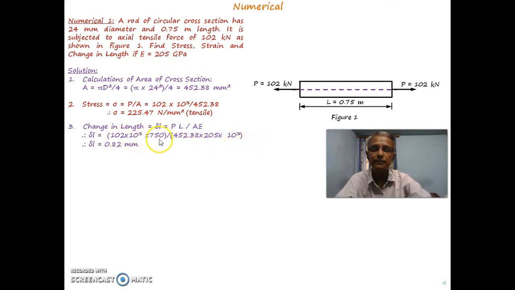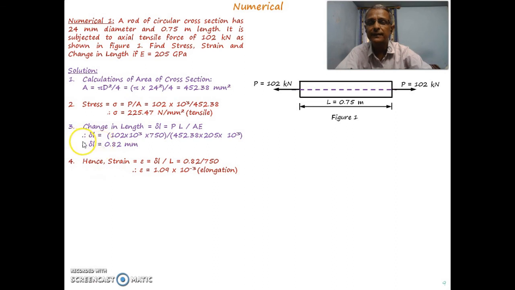So all these quantities must be converted: P is in kilonewton, converted into Newton; length is in meter, converted into mm; area of cross section is in mm square. So it is necessary while analyzing to convert Young's modulus, given as 205 gigapascal, to megapascal or Newton per mm square, so that everything will be in the same system. So the change in length, if you calculate this, we will get as 0.82 millimeter.